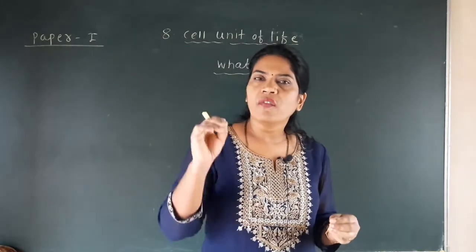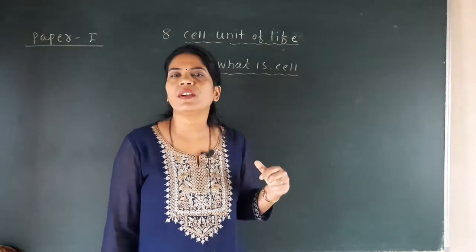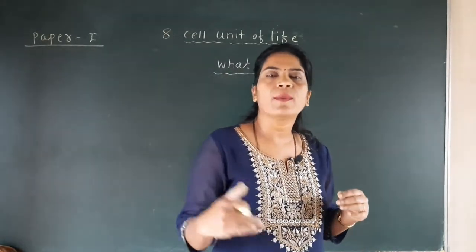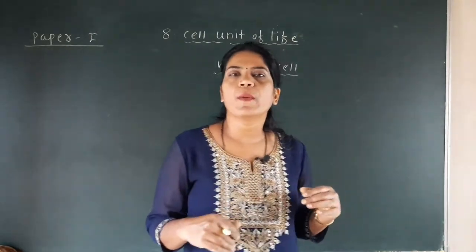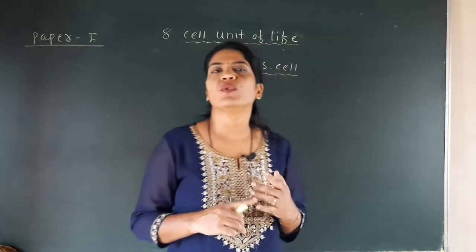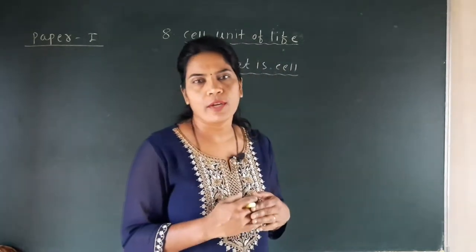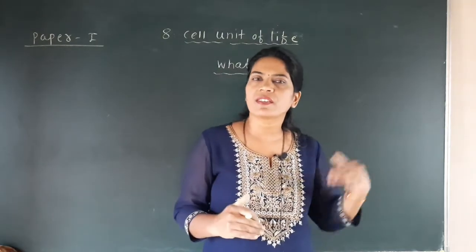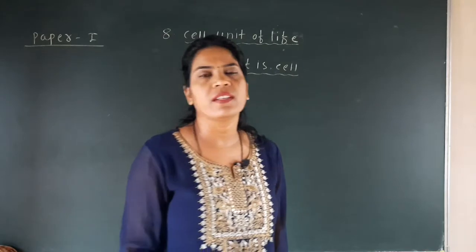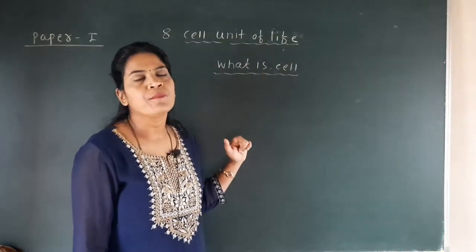So the functional unit of our body is the cell, because all the functions of our body are carried out within the cell. And the body is made up of cells, because the cell forms tissues, tissues form organs, organs form systems, and systems form the body. So the cell is the structural and functional unit of our body.